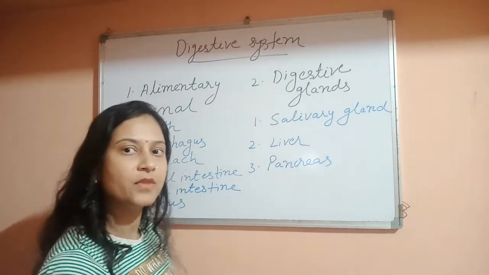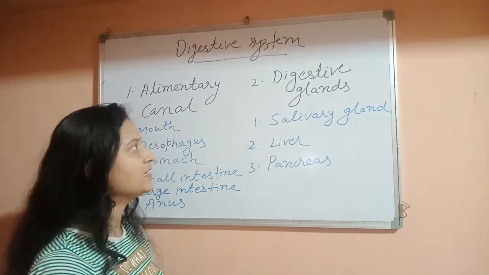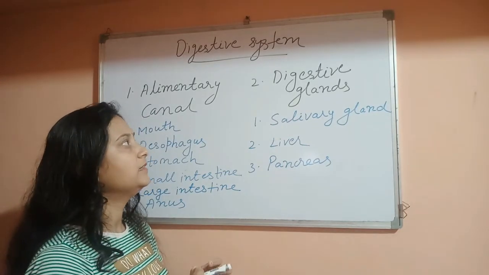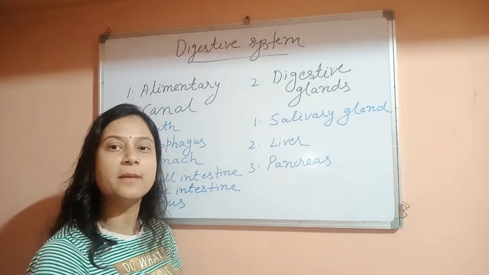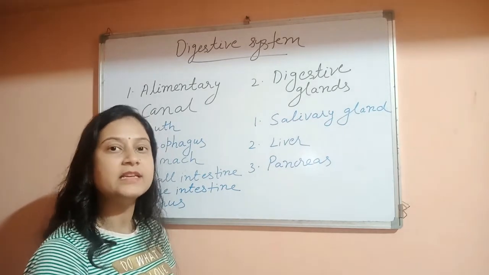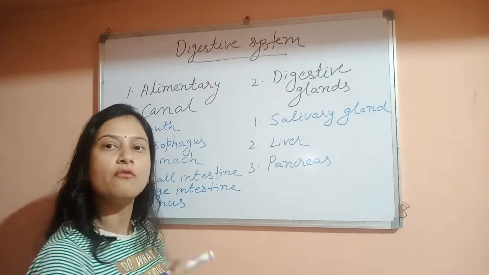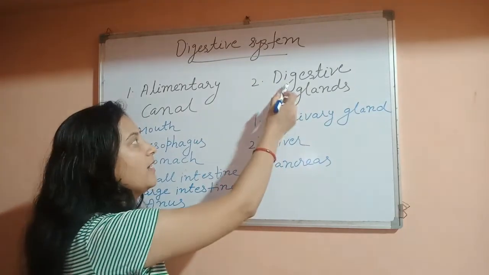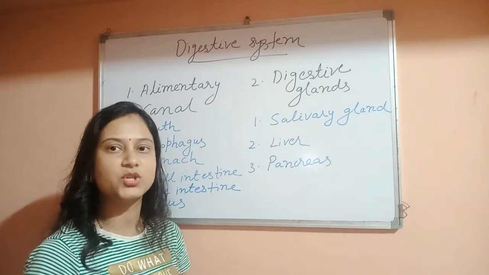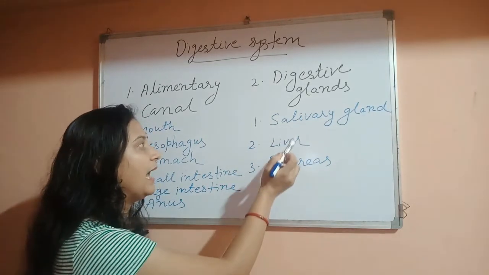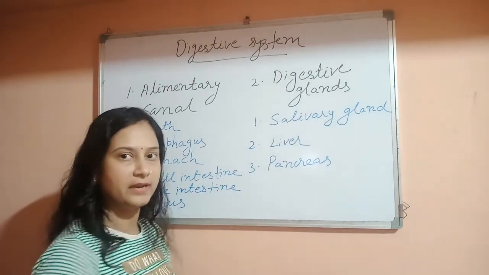Now, second is the digestive glands. What are digestive glands? Digestive glands are the glands which secrete secretions that are necessary for the digestion of food. In our body there are three glands which help in the process of digestion, that is the salivary gland, liver and pancreas.